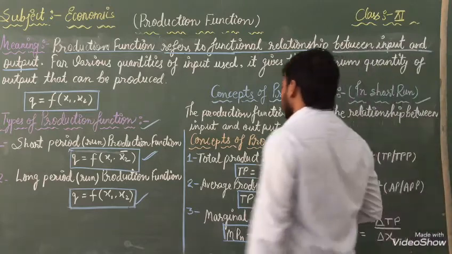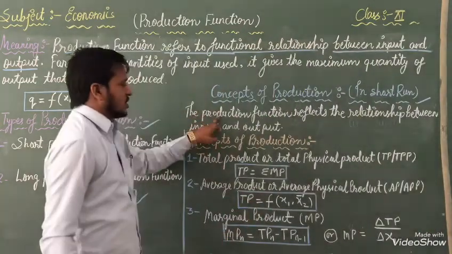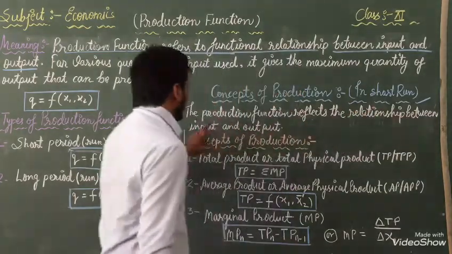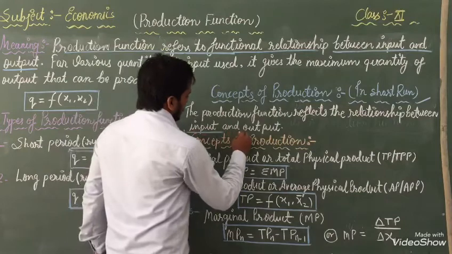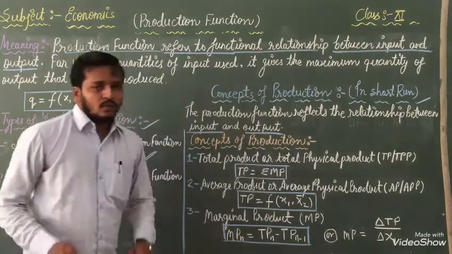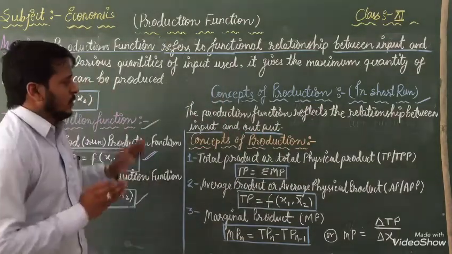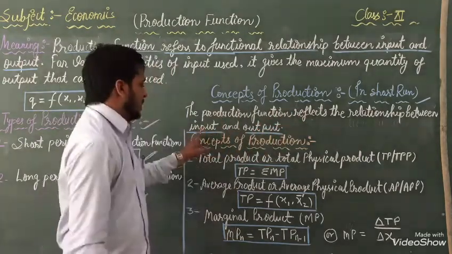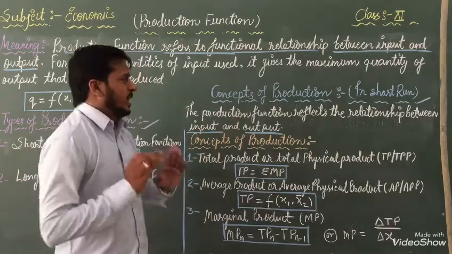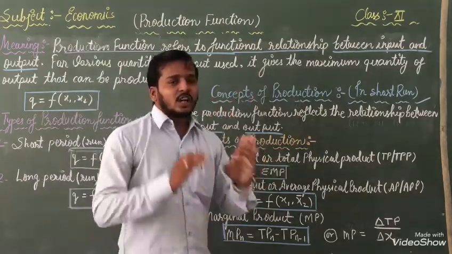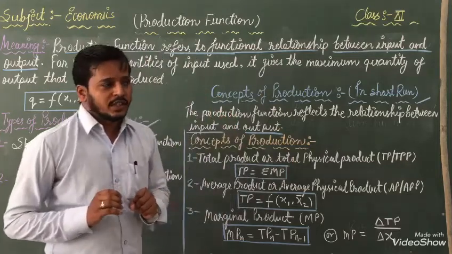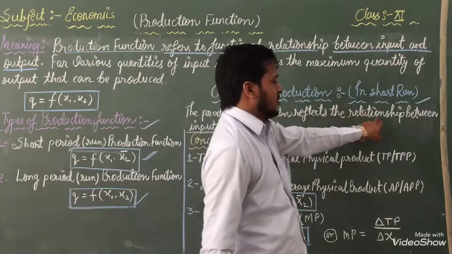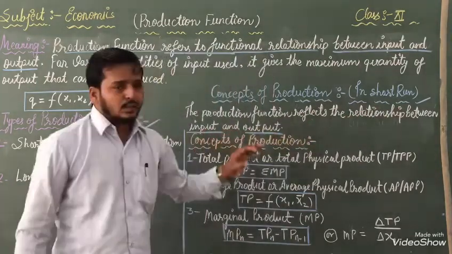So listen once again: the production function reflects the relation between input and output. What are we getting with the help of that? We are getting a reflection, meaning we are getting a result of the input and output. On behalf of that, the concept of production is also working.